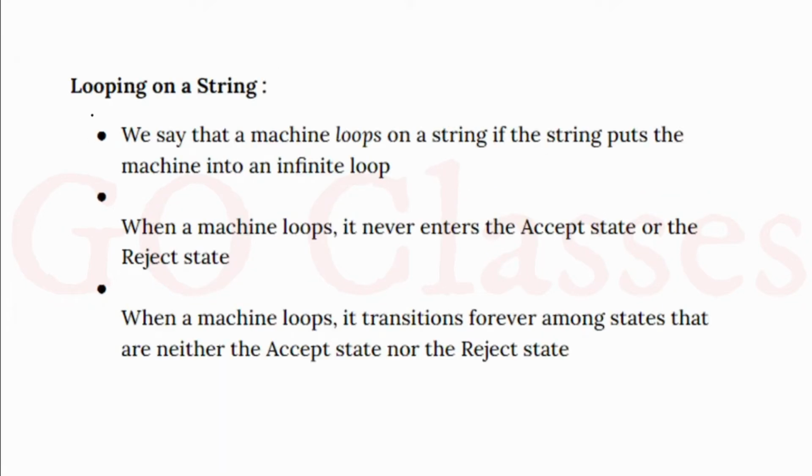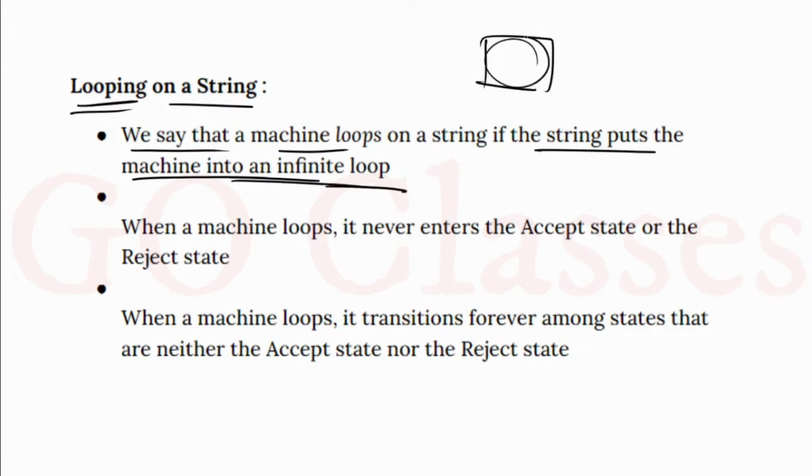Now what is looping on a string? Looping means infinite loop, running forever. We say that a machine loops on a string if the string puts the machine into an infinite loop. Basically our Turing machine has gone into an infinite loop. Let me tell you a few more things. There are many definitions of Turing machines, and many authors use the one I am about to describe.